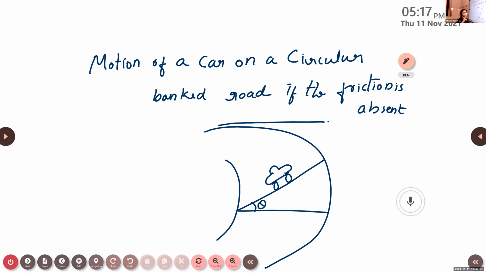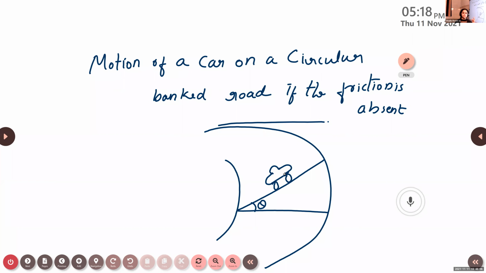Now the car is placed on an inclined surface. In the previous case, the motion of an object on a level road, it was just like a plane surface. But here, instead, we consider the motion of a car on a banked road, something like an inclined surface. So the similar procedure is what we are adopting here.